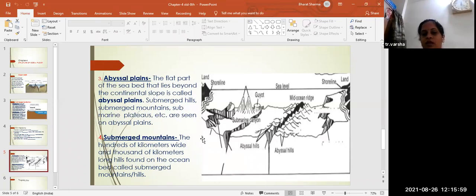When you are on the bed, you will see thousands of kilometers long hills on the ocean bed itself. That will be called the submerged mountains and hills.